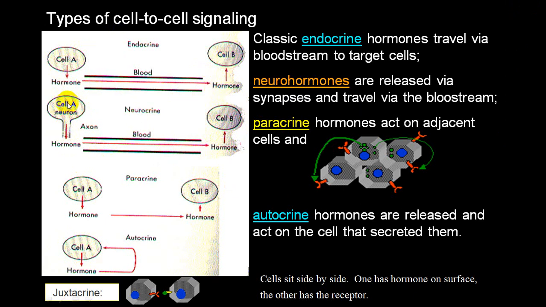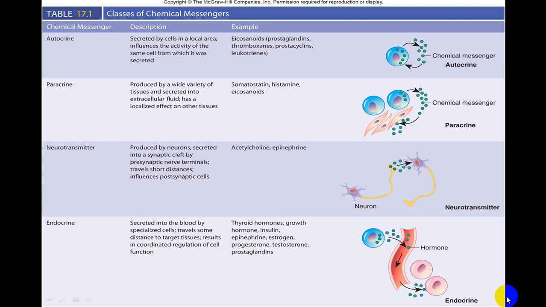Clear? These cells are in neurons, so they are called the neuroendocrine system, and these are in an endocrine gland, so they are called the endocrine system. And that which acts on close-by or adjacent cells we call paracrine, and if it acts on the same cell we call it autocrine. So these are the different terms which are being utilized.